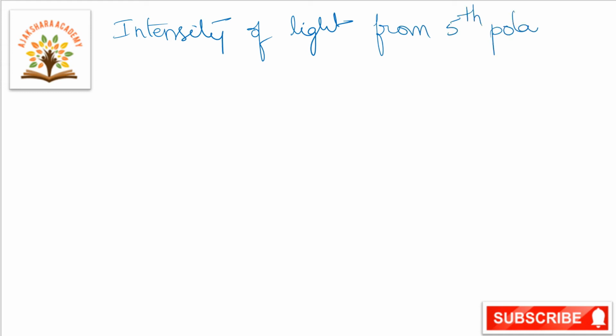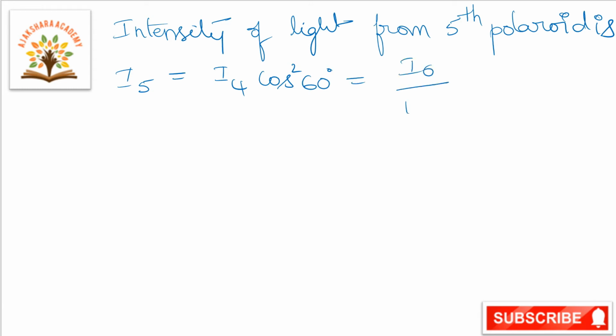I5 is equal to I4 cos square 60, that is equal to I naught by 128 of 1 by 2 whole square, that is I naught by 128 into 4, so that is 512.